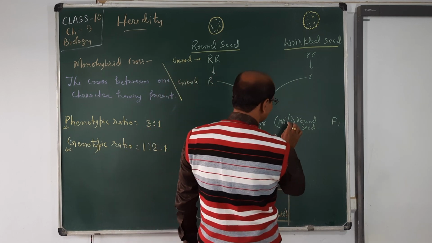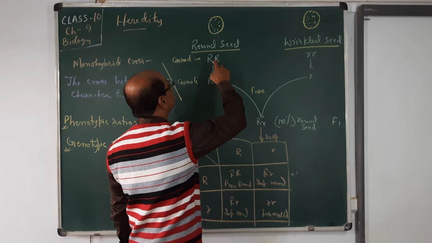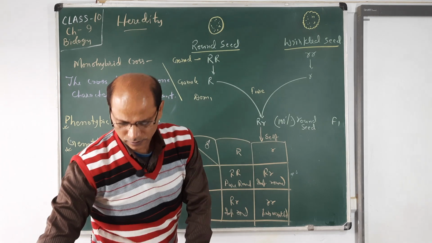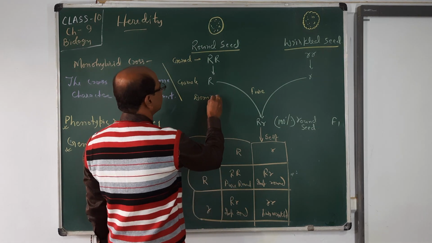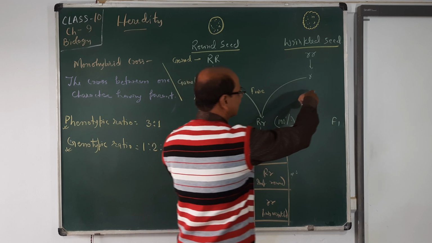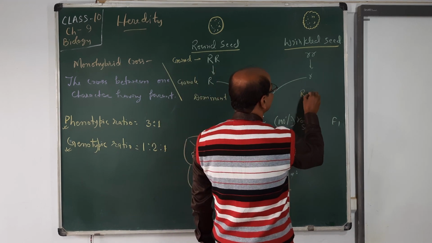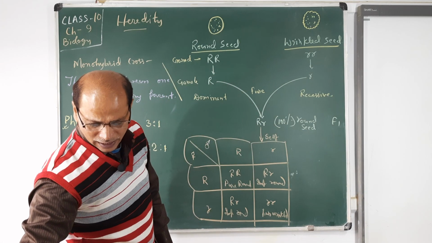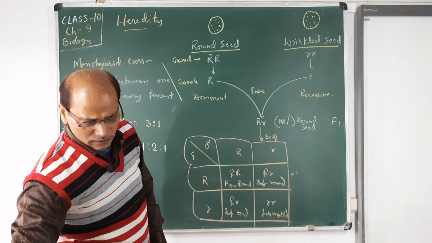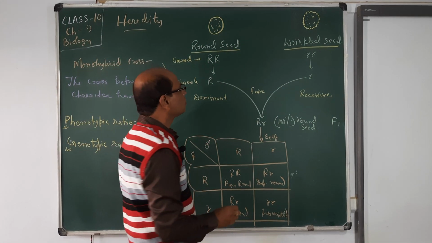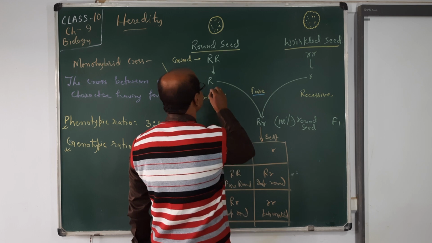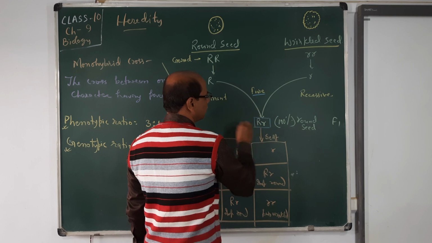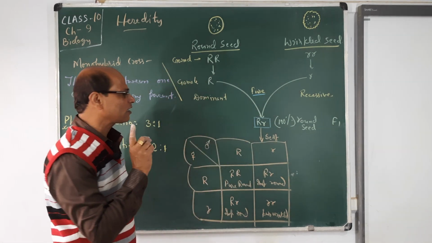When we see fertilization in F1, there is dominance of this one, it becomes dominant, and the other's character is not shown, so we can say it is recessive. They are unable to show their character, that's why they are called recessive, and the one who shows the character is called dominant. Then this male and female fuse together and form this F1 generation.